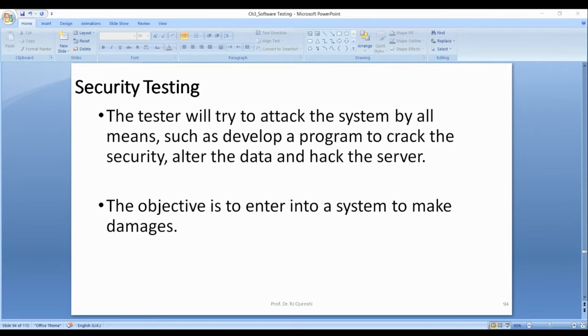And we have passive attack. Abdullah Ali, what is the difference between passive and active? Shakir.